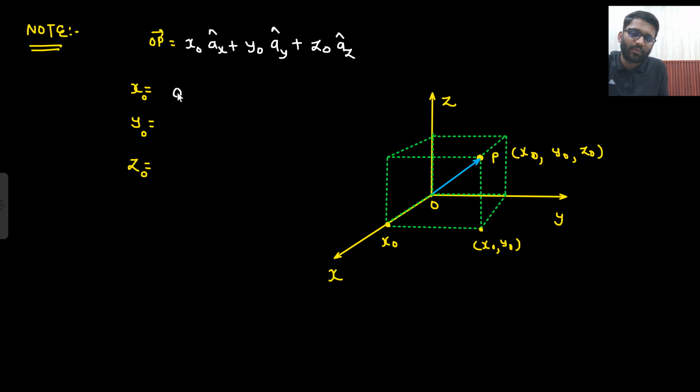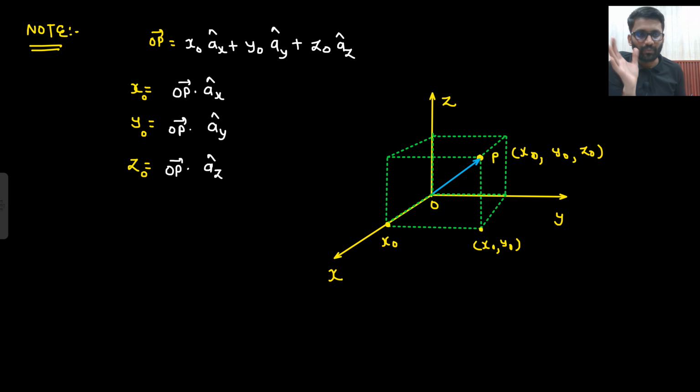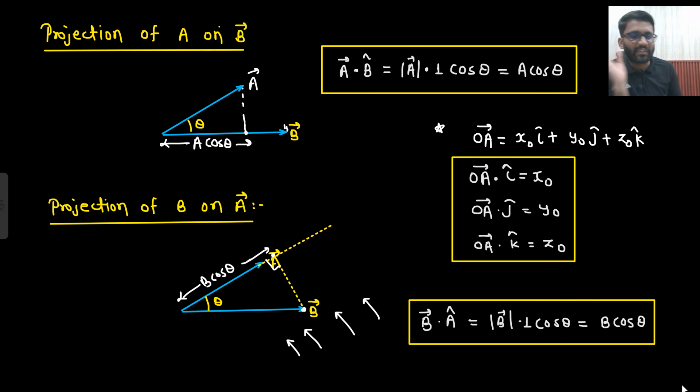OP vector dot Ax cap, OP vector dot Ay cap, and OP vector dot Az cap. This is the most important part of this complete lecture. Dot product is the most important one. So OP dot Ax cap, OP dot Ay cap and OP dot Az cap give you x naught, y naught, z naught. Forget about the projection and anything.